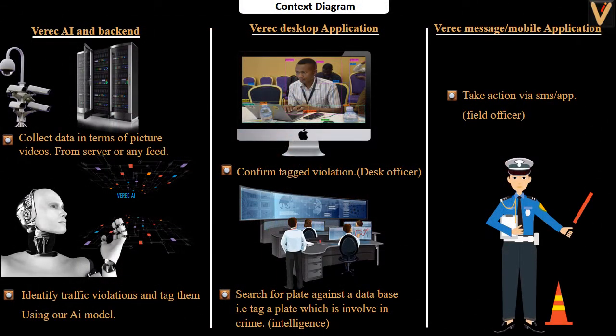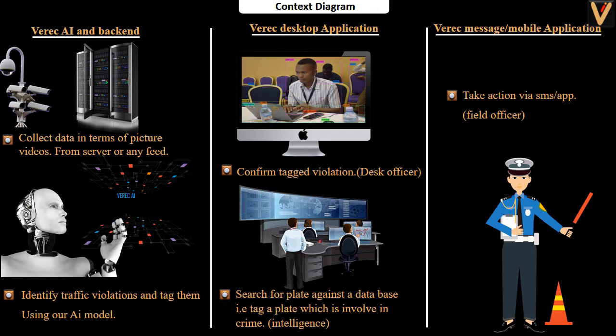Our context diagram. So this basically explains the use cases and how and who acts on the software. In this case, we have the AI doing the back end. So here, VREC AI and back-end software handle the collection of data in terms of pictures and videos from the servers. Then they run identification of violations and tag them using our AI model.